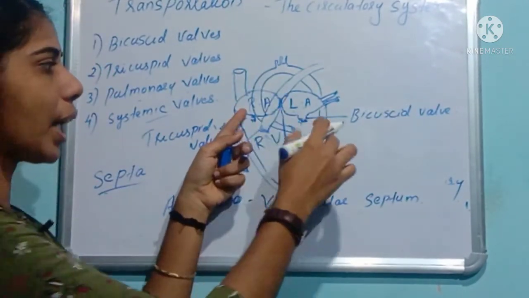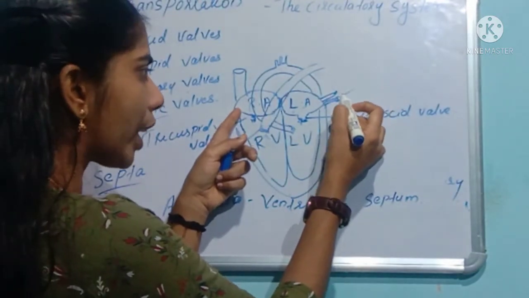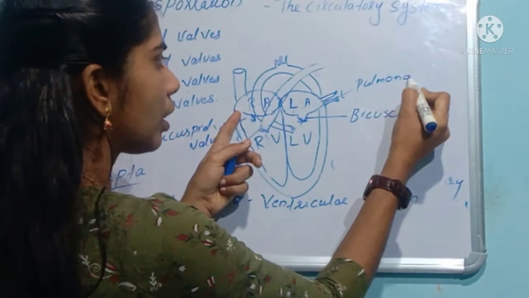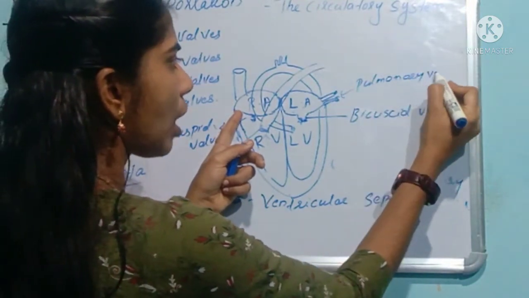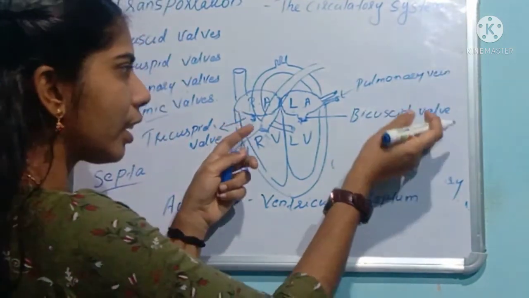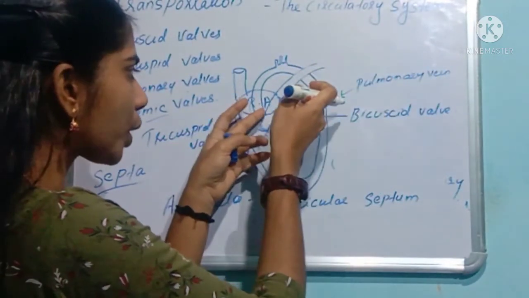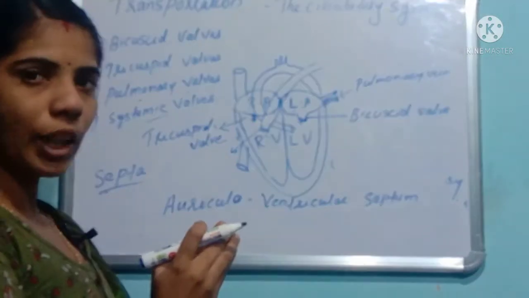At the same time, by the pulmonary vein, the blood which they are carrying from the lungs will be filling the left auricle.